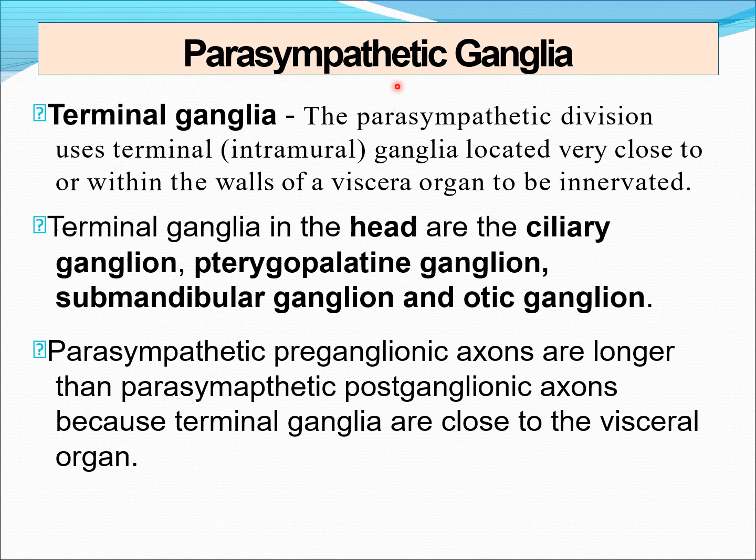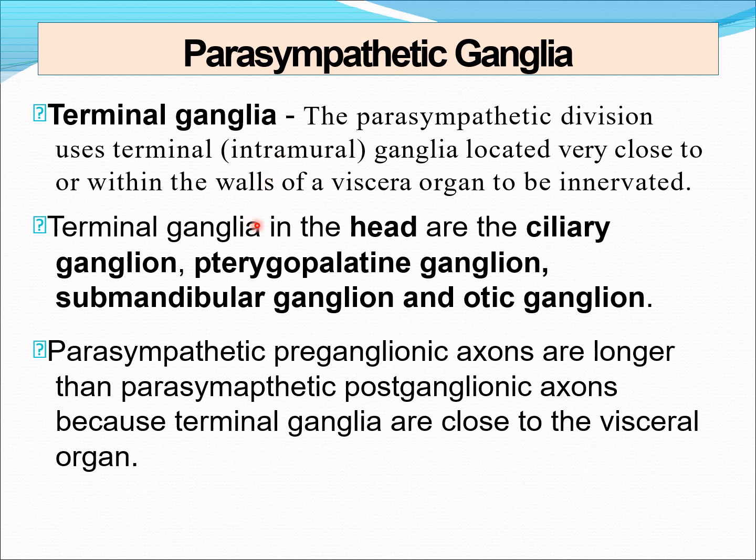About ganglia in the parasympathetic division. There is only one category and that is called terminal ganglia. Why are they called terminal ganglia? Because they are located very close to, or within the walls of, the target organ. These ganglia are situated within the target organ or very close to the target organ. So they are called terminal ganglia. Another name is intramural ganglia.